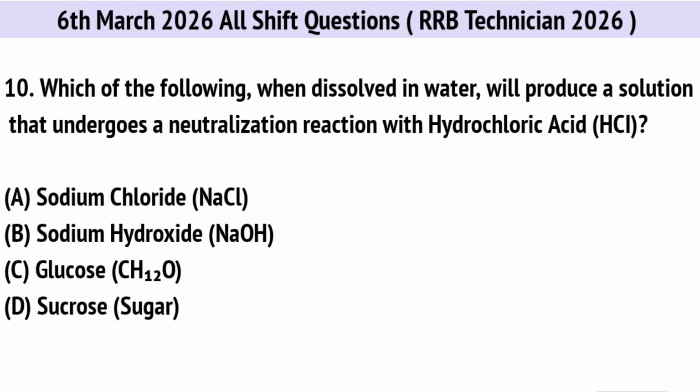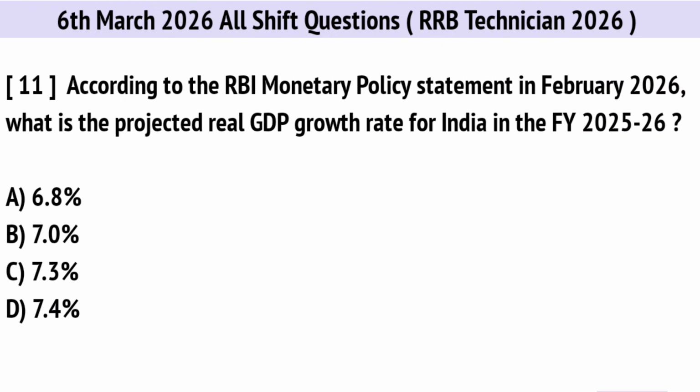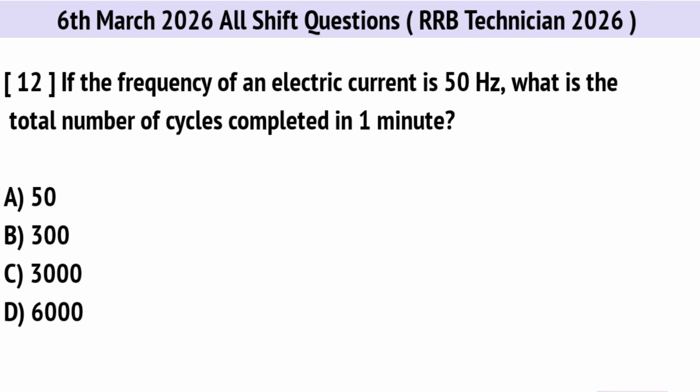Which of the following, when dissolved in water, will produce a solution that undergoes a neutralization reaction with hydrochloric acid? Correct option is B. Sodium hydroxide. According to the RBI Monetary Policy Statement in February, what is the projected real GDP growth rate for India in the financial year 2025-26? Correct option is D. 7.4%. If the frequency of an electric current is 50 Hz, what is the total number of cycles completed in 1 minute? Right option is C.